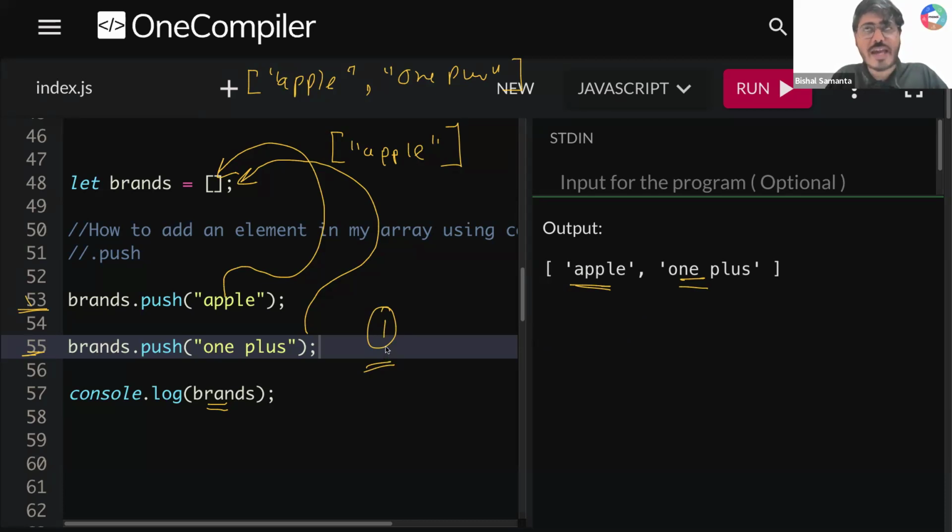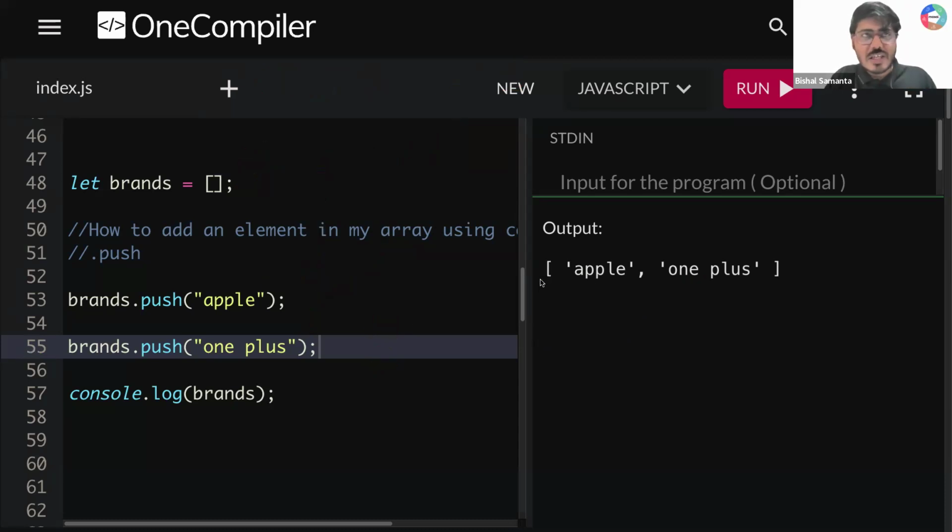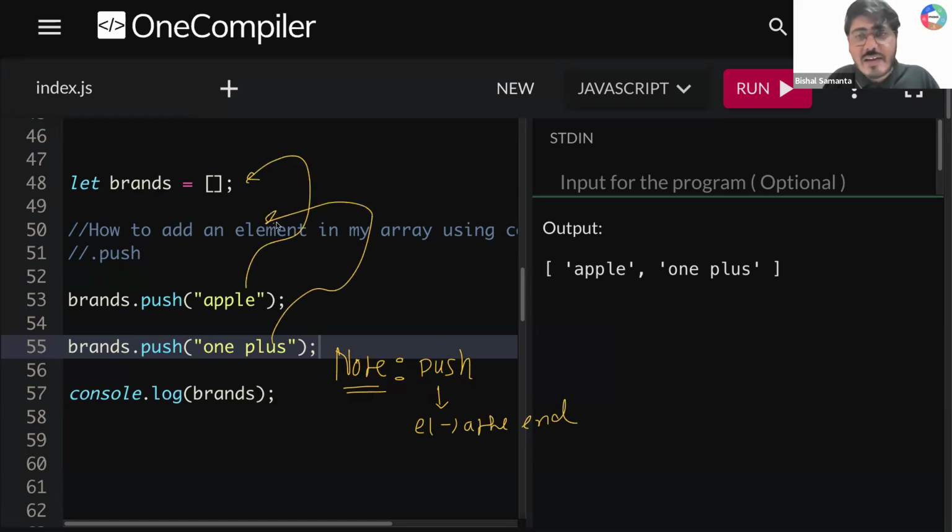Right? Okay. So here you might have a few questions. Let me clarify all this one by one. First question. There is a note, guys. Please write it very carefully. Whenever you use the push method, this push will add the element at the end of your array. Does everyone understand what I mean by that?